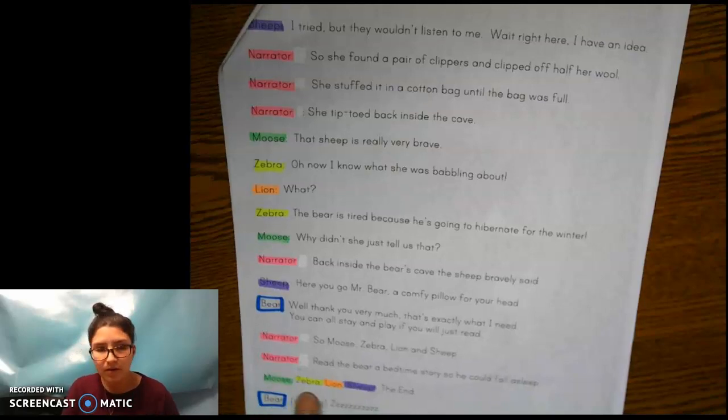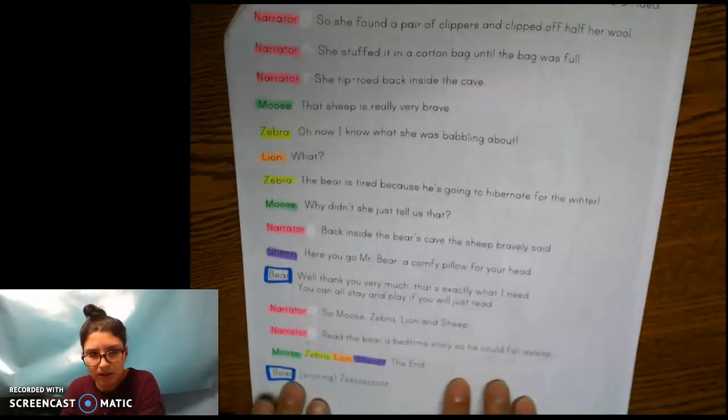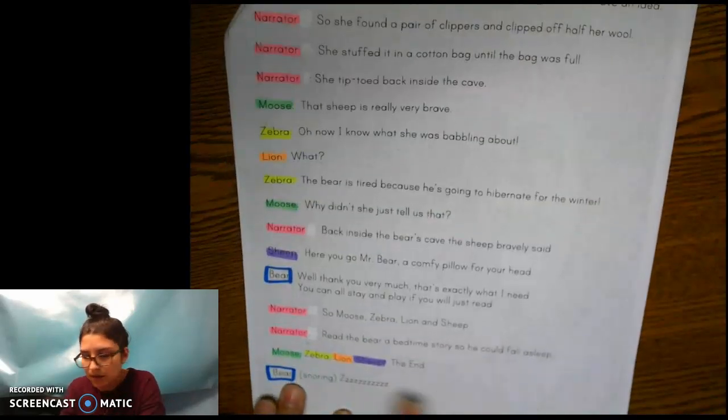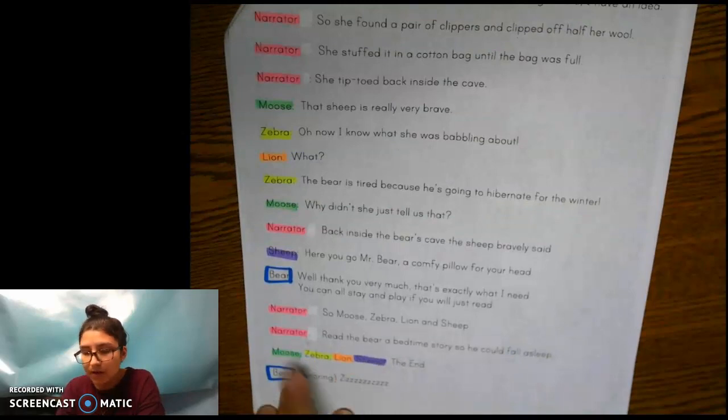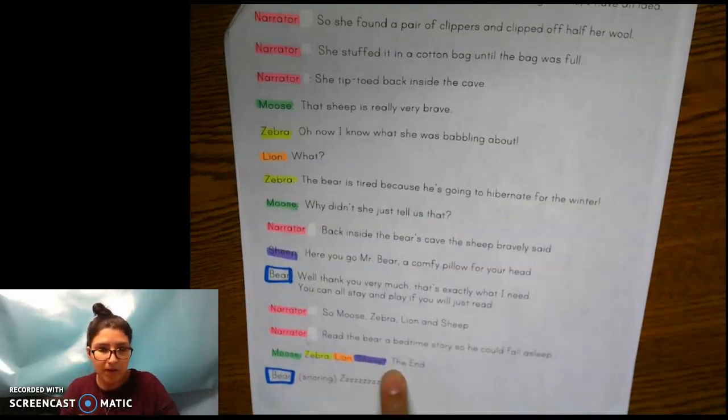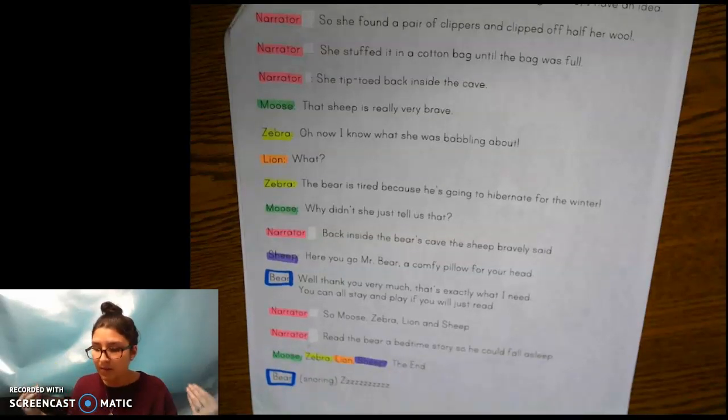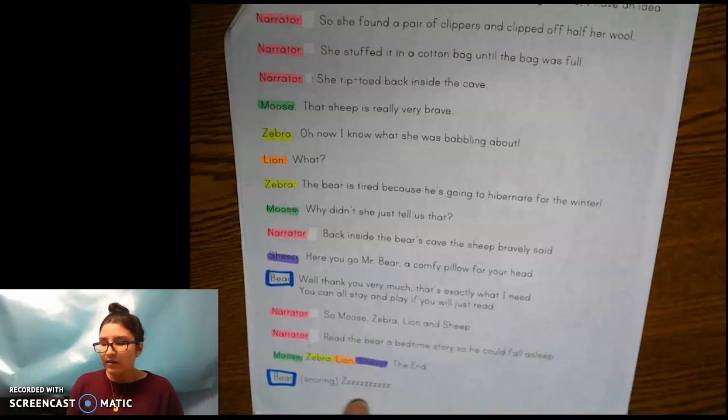So right here, it's kind of hard to see. Moose, zebra, lion, sheep: if there are other people with me and we're acting out these characters, at the same time we would all say, the end. Here's bear. Snoring. There you go.